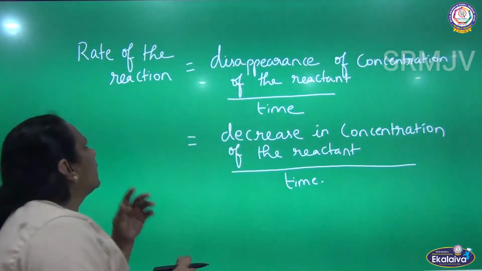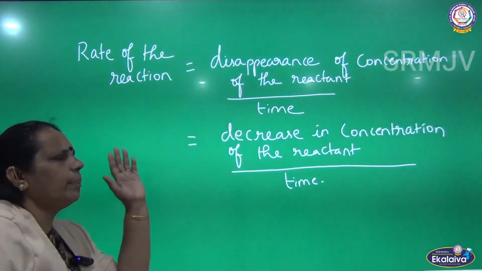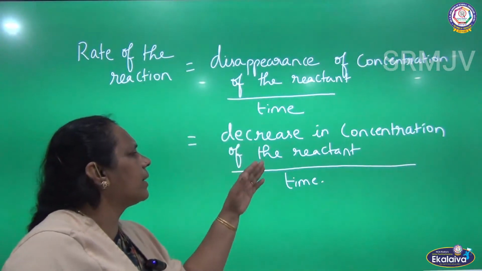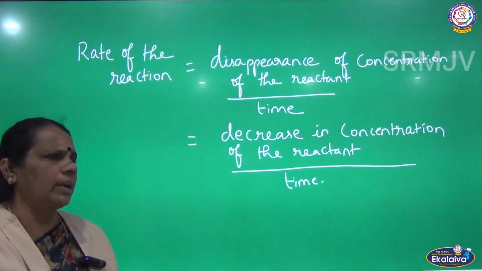So, how can we calculate the rate of the reaction? That is disappearance of the concentration of the reactant divided by time, that is with respect to time.